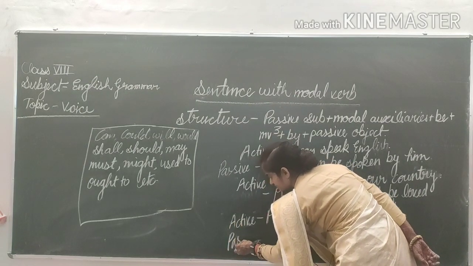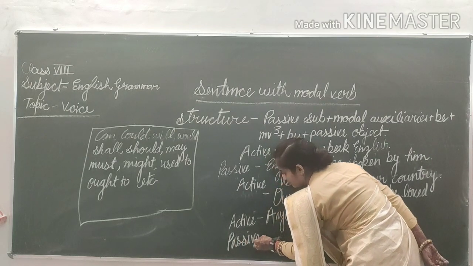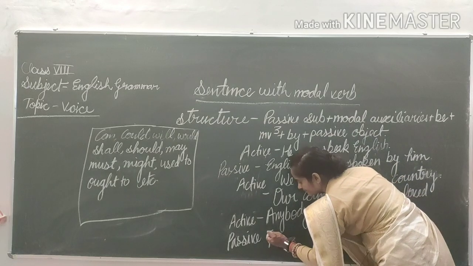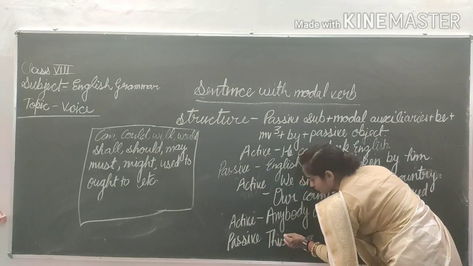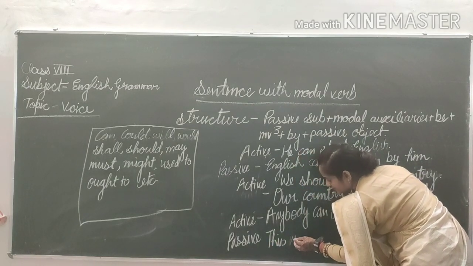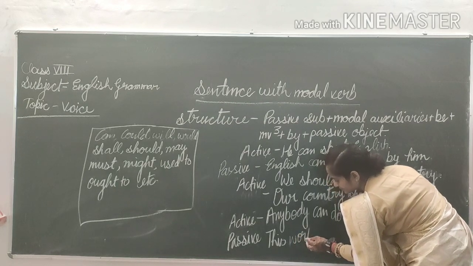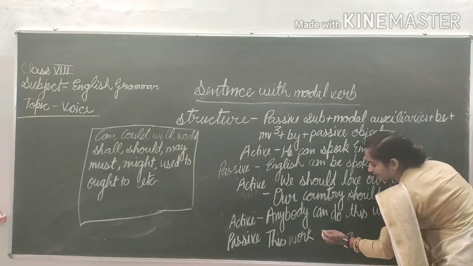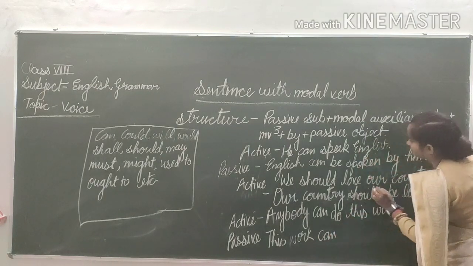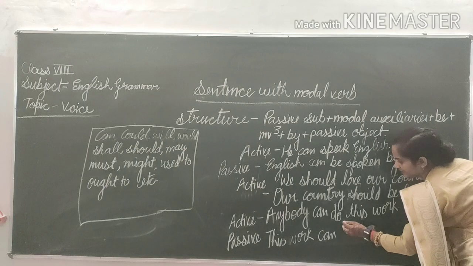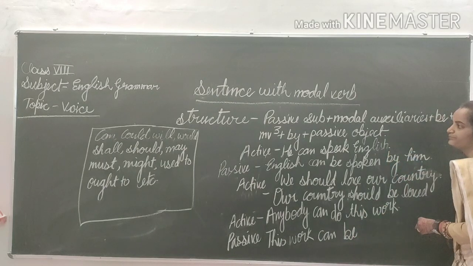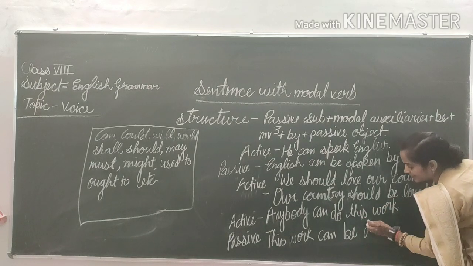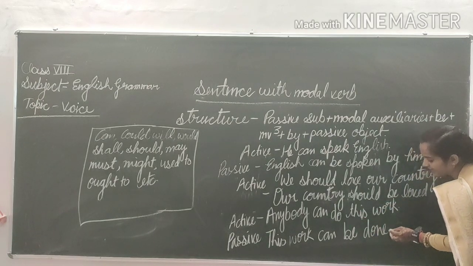So firstly, what will it become? Passive subject: this work. Then modal auxiliary: can. Then be. This work can be. Then after that, what will become? MV3. This work can be done.